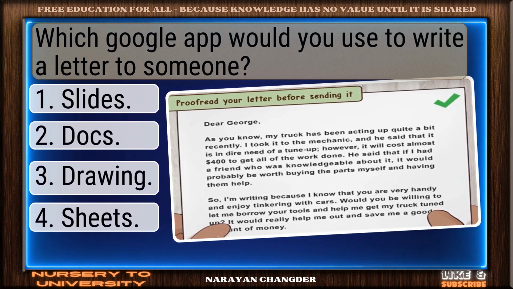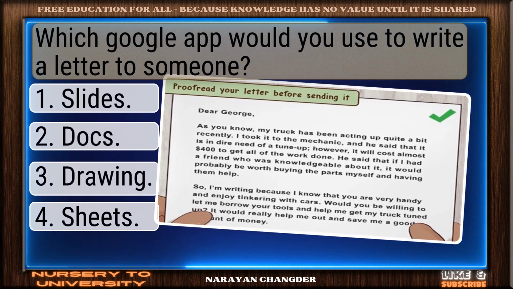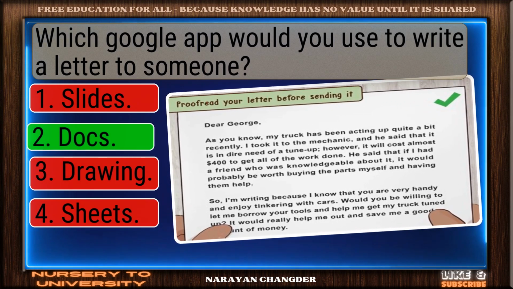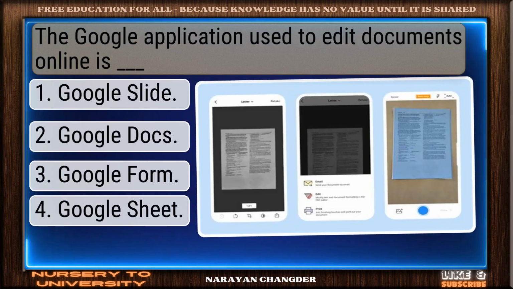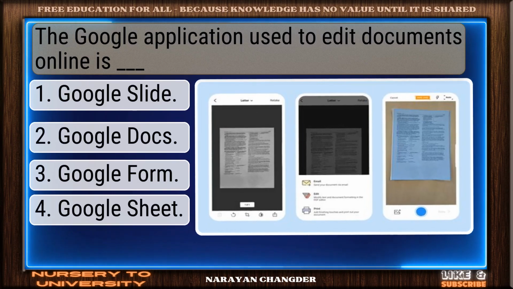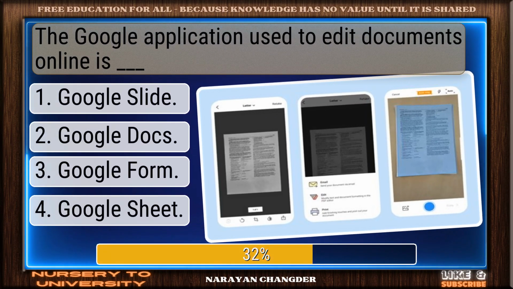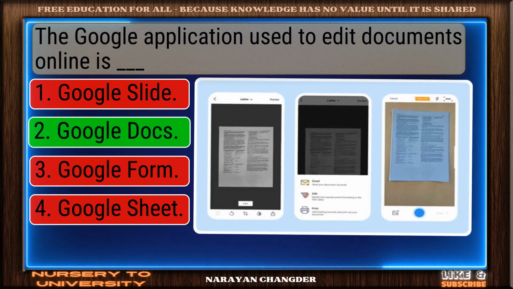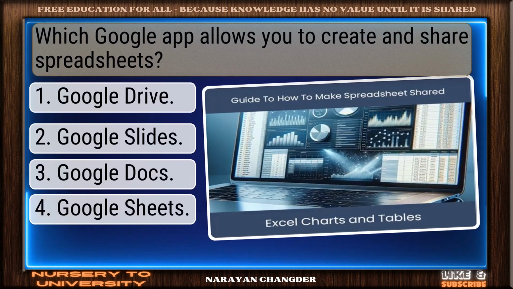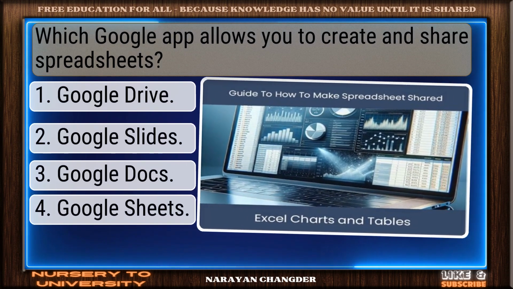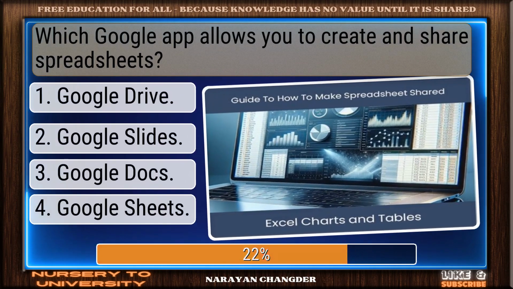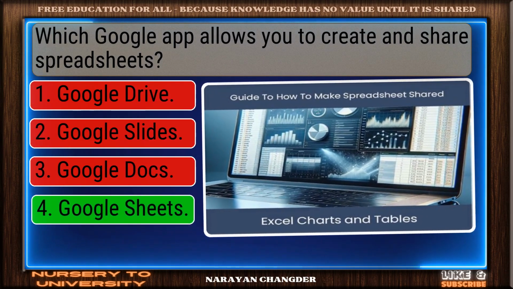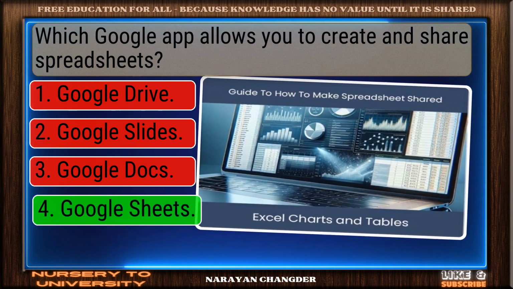Which Google app would you use to write a letter to someone? On track. Docs is the correct answer. The Google application used to edit documents online is dash. Nicely done. Google Docs is a solid answer. Which Google app allows you to create and share spreadsheets? Sharp thinking. Google Sheets is the right choice.